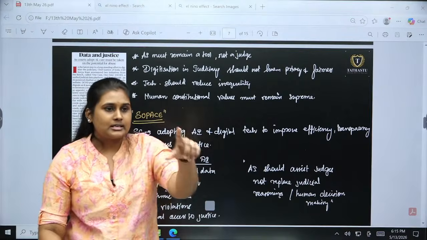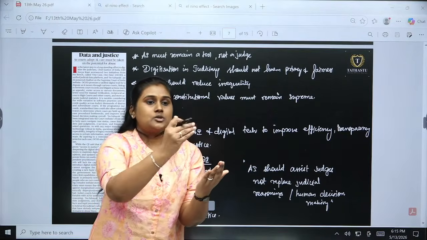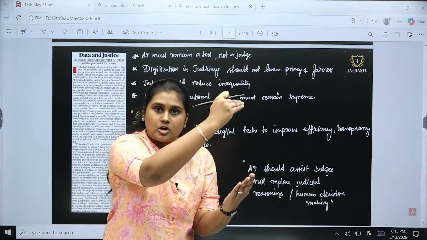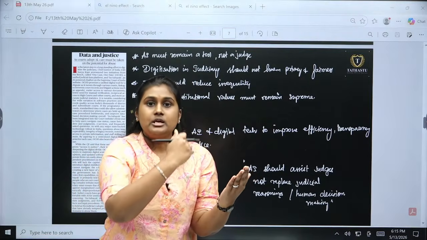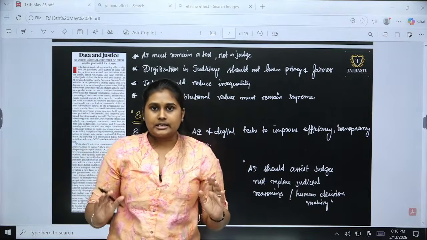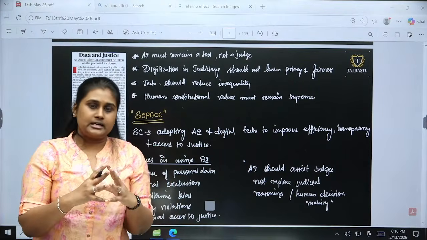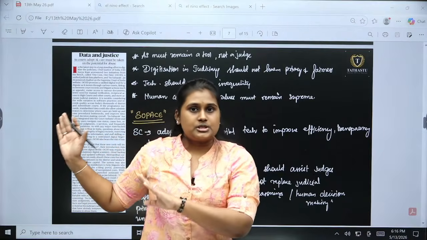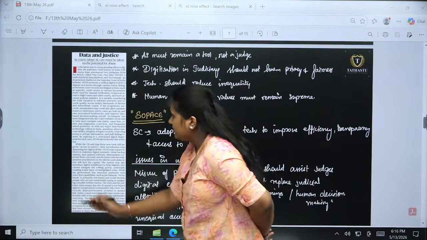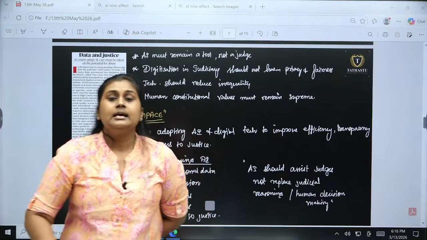Whenever one case is taken into hearing, any judge, whomsoever it is, can see the causes, the petitioners, the parties involved, and the complete history of the case in one particular area. So for improving efficiency and keeping transparency and data consolidated, we are using this AI mechanism. This is the concern of it. Here they have given the advantages and disadvantages of inculcating AI procedures.